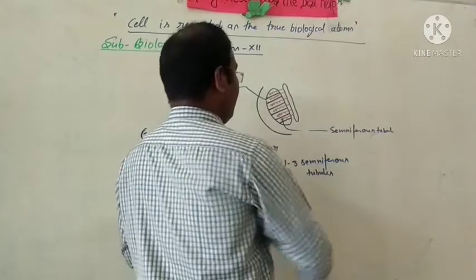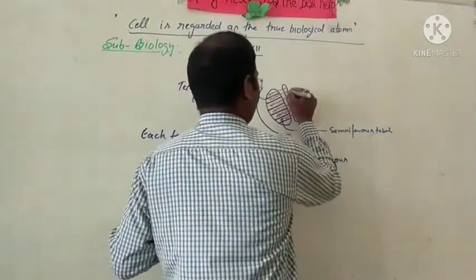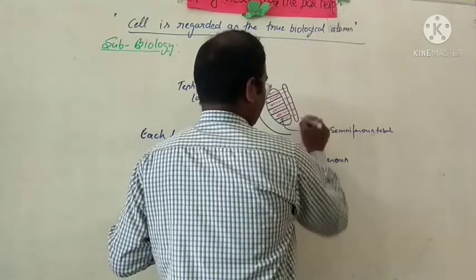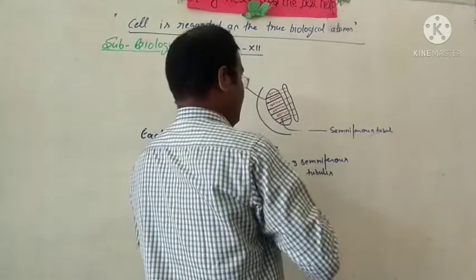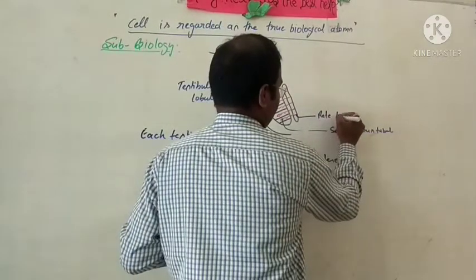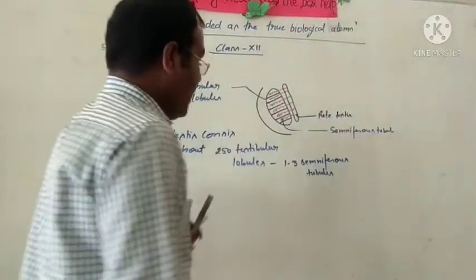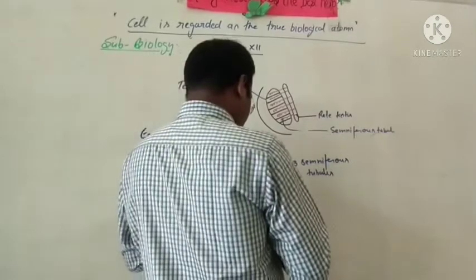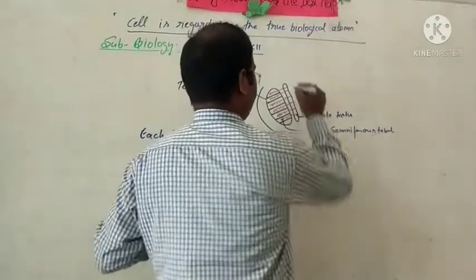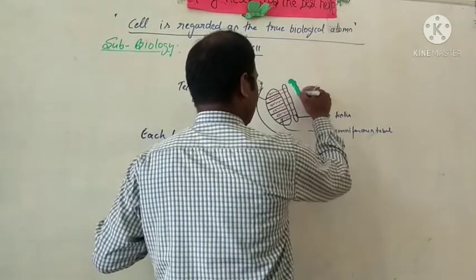So these are the rete testis. Look at this place. Now in the diagram we also draw here a more coiled structure.